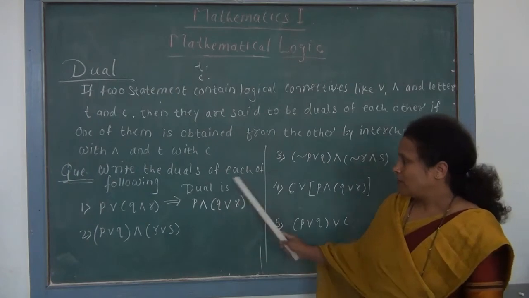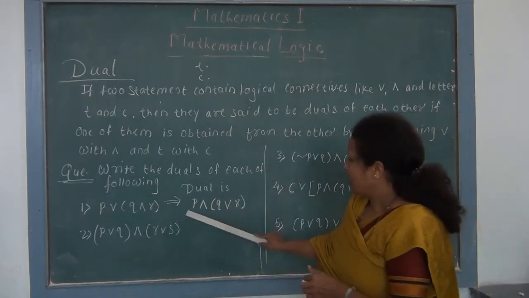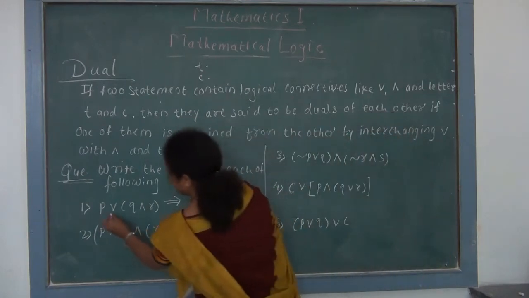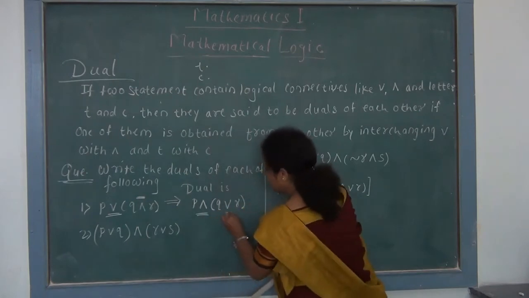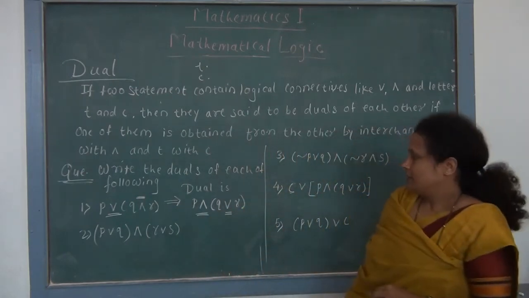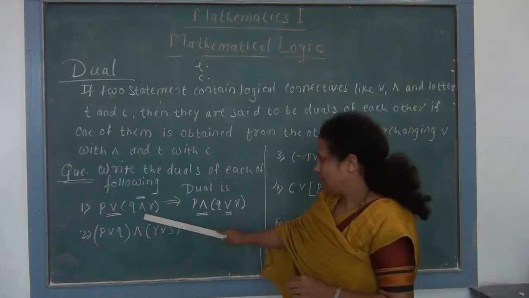So this is the dual of P or Q and R. We concentrate only on or and and.